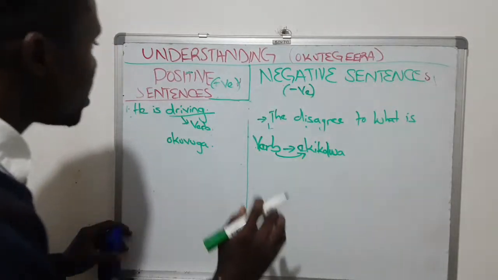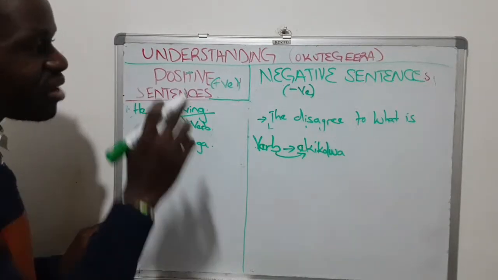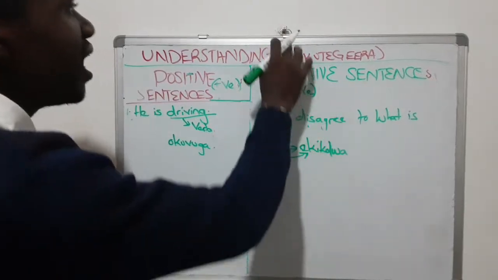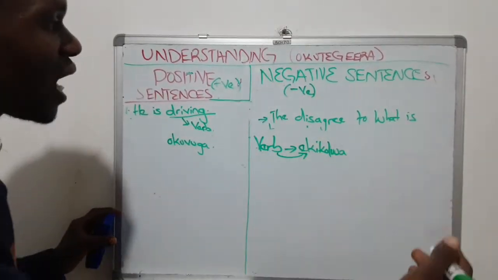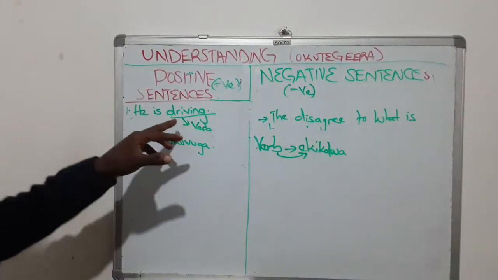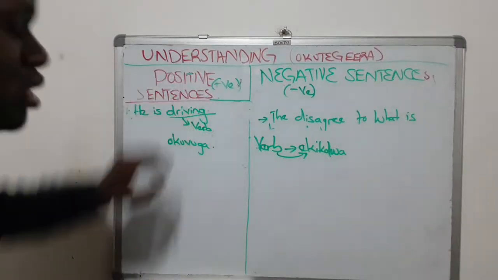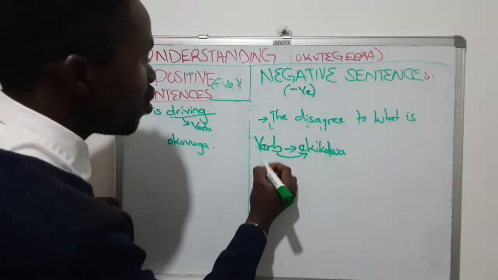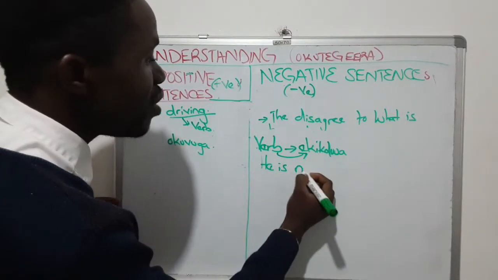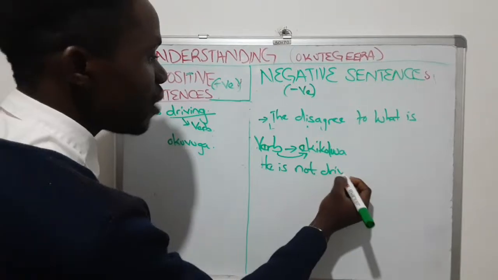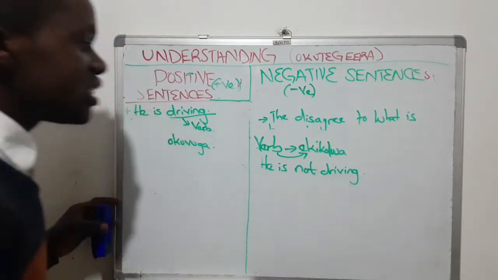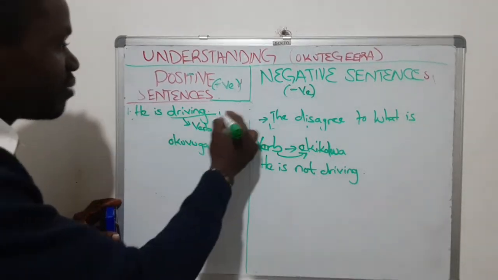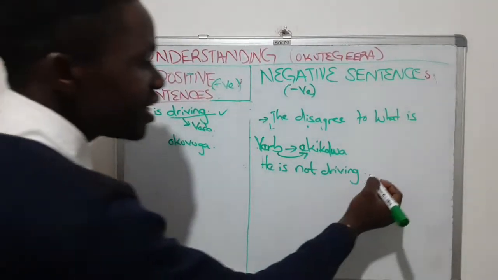For negative sentence, here you said he is driving. For negative, you are going to disagree. Ogenda kukontana oba ogenda kugaana ekyo ekibadde kikolebwa. So he is driving, positive sentence. Negative format egenda kubeera he is not driving. Are we together? He is not driving. Tuli ffenna ndowooza. Wano he is driving, positive. He is not driving, negative.